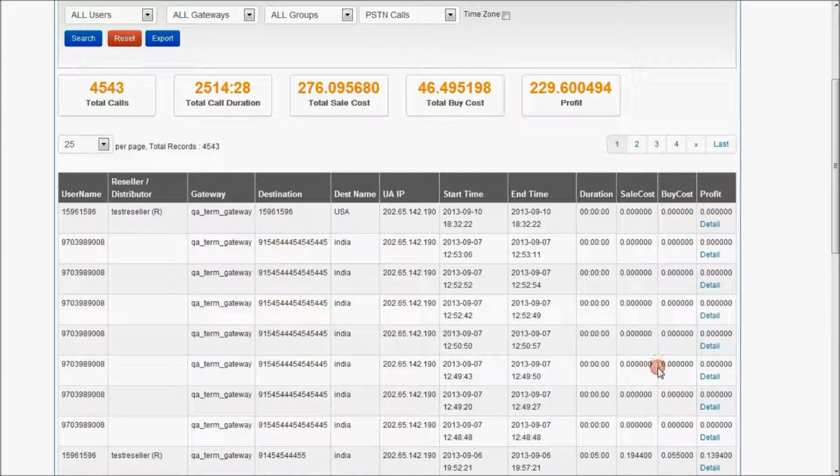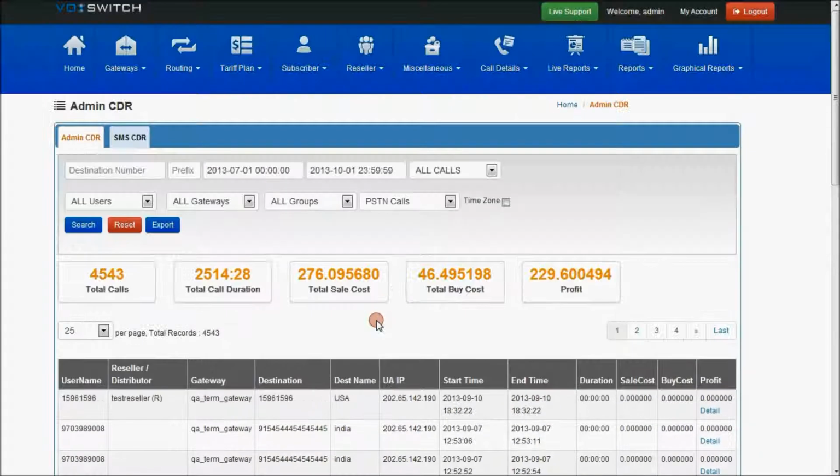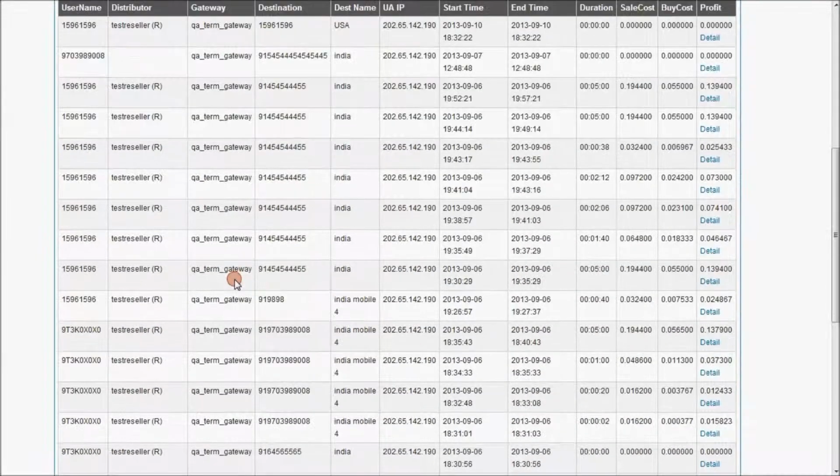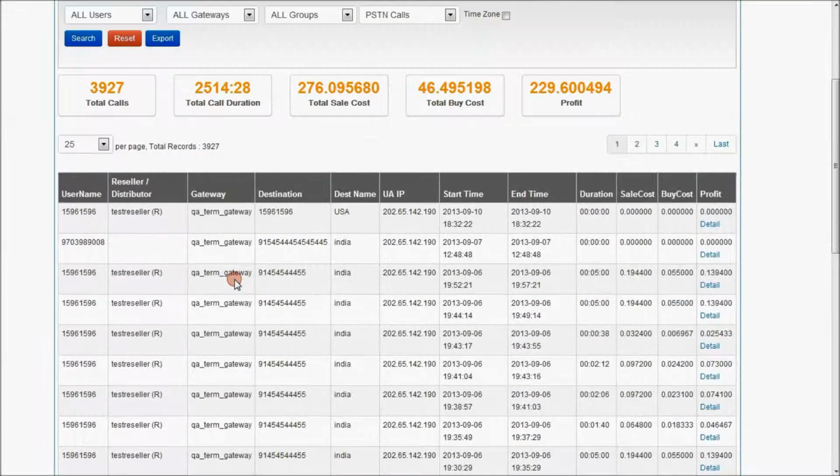These are the calls which are disconnected at the 0th second only. So I'll select answered calls. These are the calls with respect to the answered calls. So this is a call with a 20-second duration, and sale cost, buy cost, and profit. Profit is nothing but taking out the buy cost from the sale cost. And this is about the admin CDR.